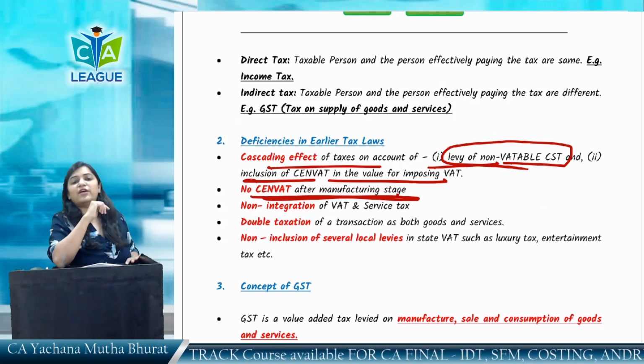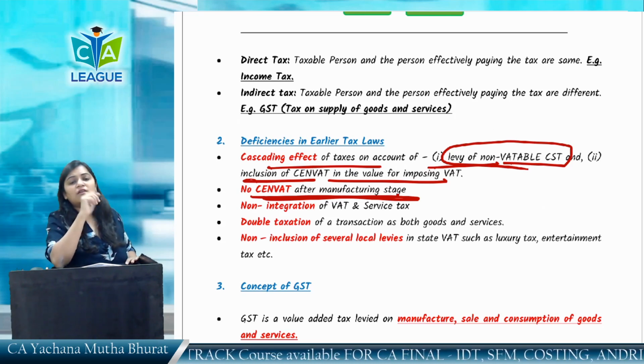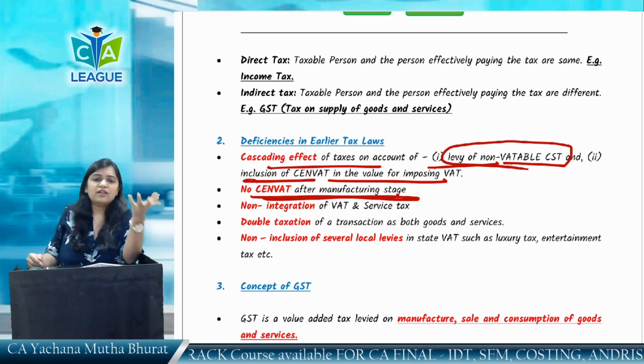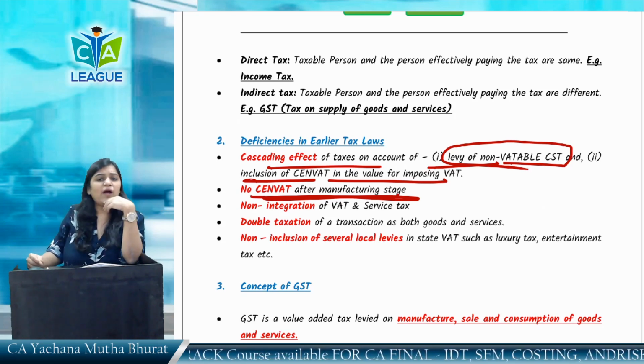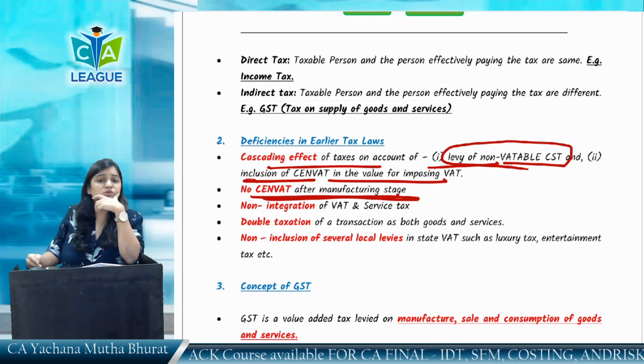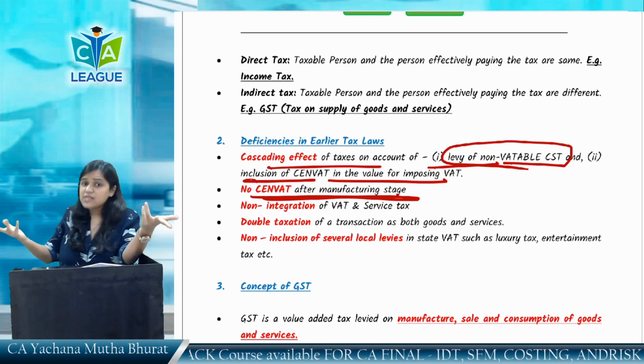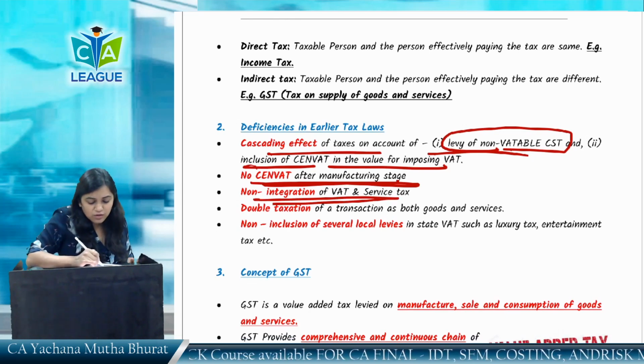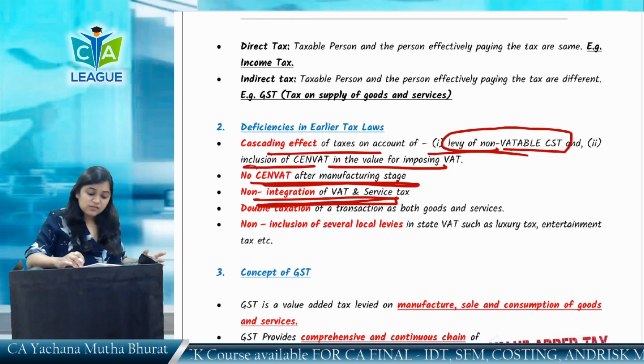After that, no SENVAT after the manufacturing stage. Mr. A was a manufacturer. He sold to Mr. B, who was a dealer. What is he going to do with the excise? Nothing. He cannot take the credit. He is going to sell. The credit of excise was not available against VAT. So no SENVAT after the manufacturing stage. Next, non-integration of VAT and service tax: there was no integration between VAT and service tax.